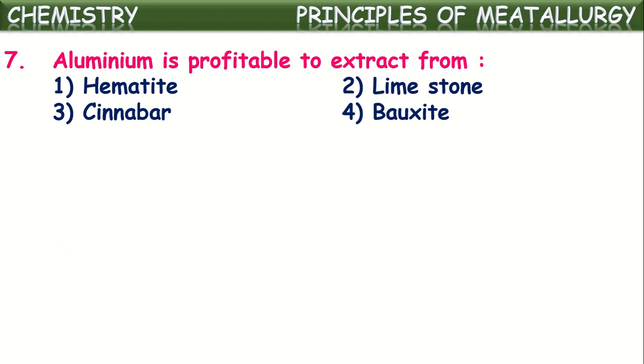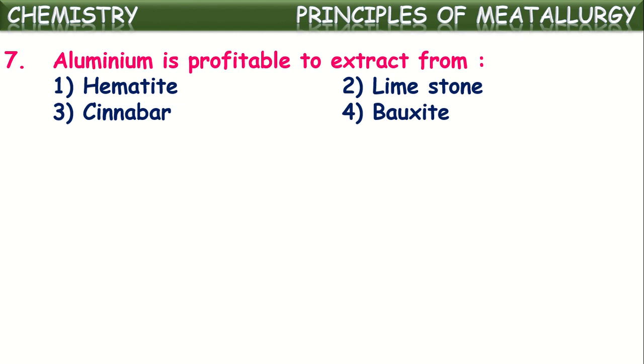Okay. Next, aluminium is profitable to extract from. As we said, a metal may have different minerals available in nature, but metals cannot be extracted profitably from all the minerals. Only from a few kinds of minerals can metals be conveniently and profitably extracted.